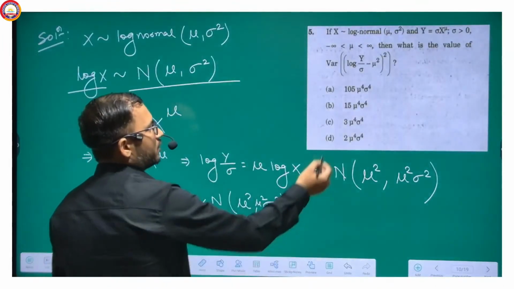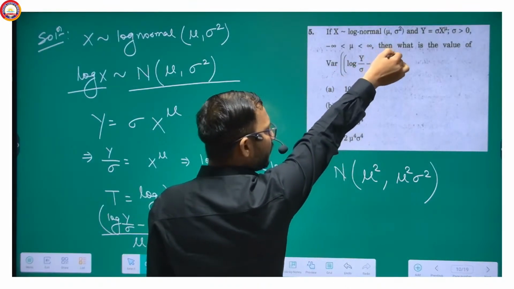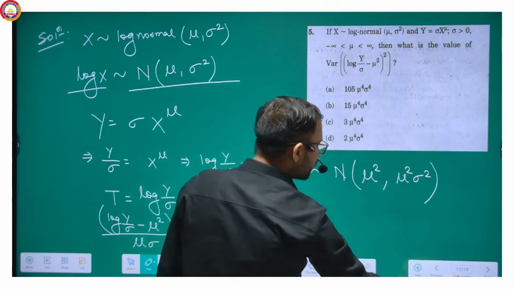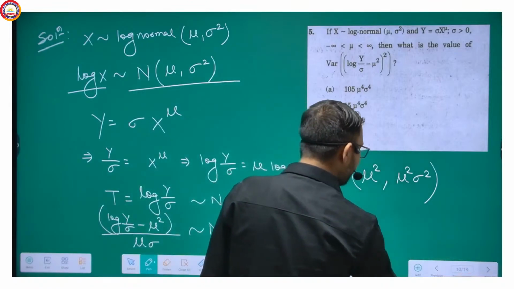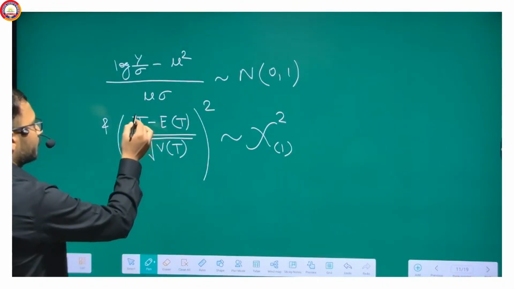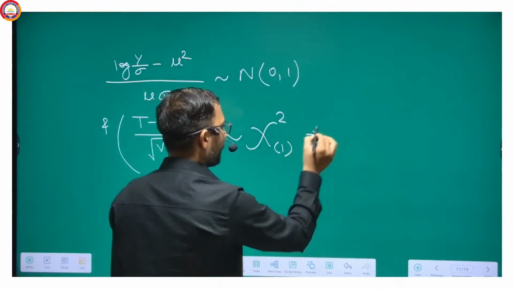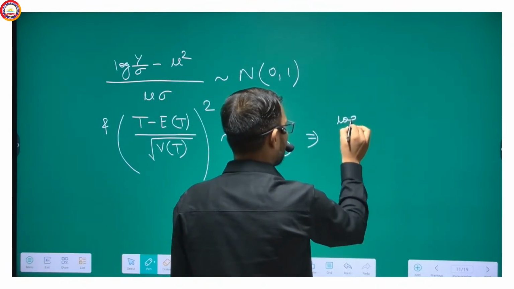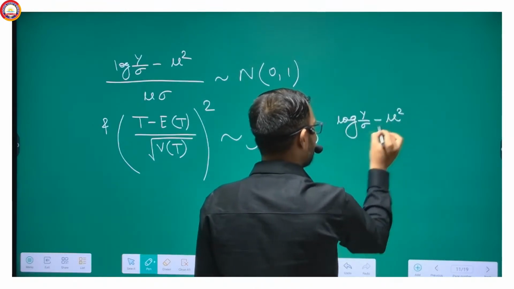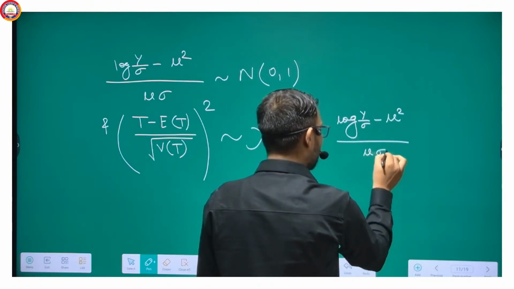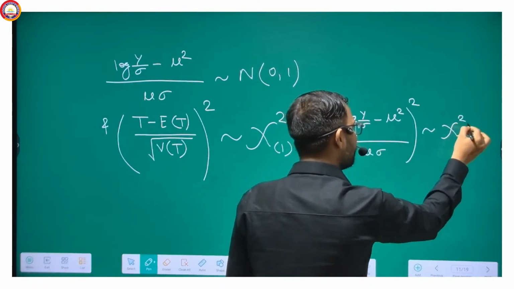What is given in the question? It says log y upon sigma minus mu square, its whole square. So the whole square of log y upon sigma minus mu square. And what we have written here? This is nothing but log y upon sigma minus mu square upon mu sigma whole square, and this is following chi square 1.